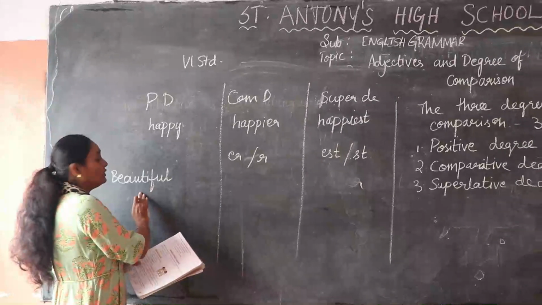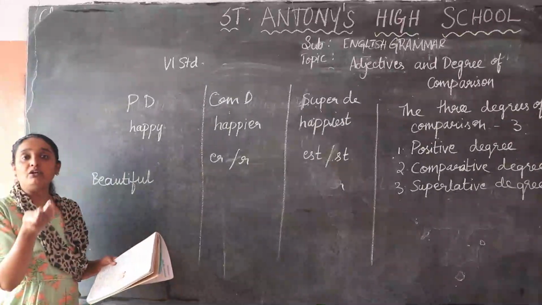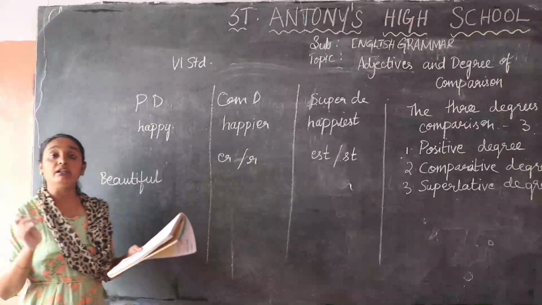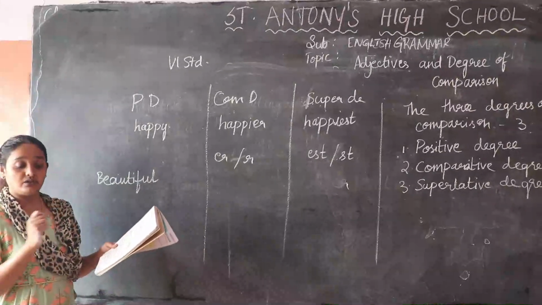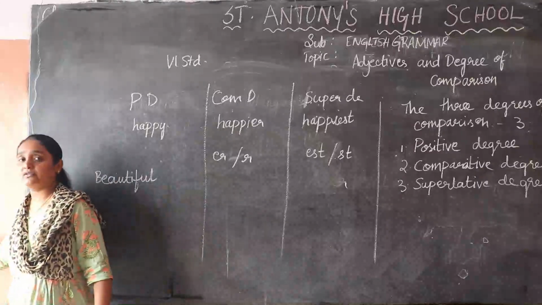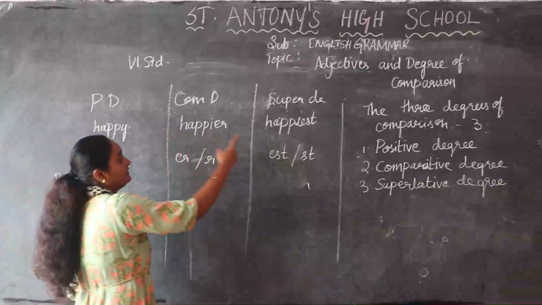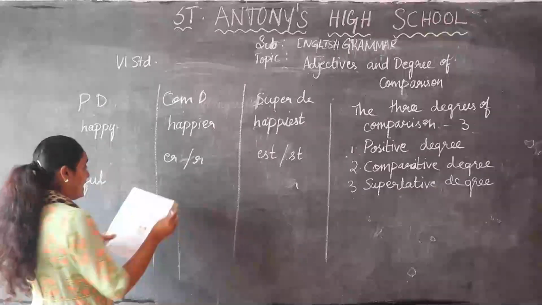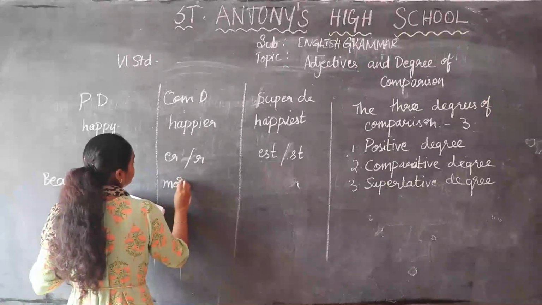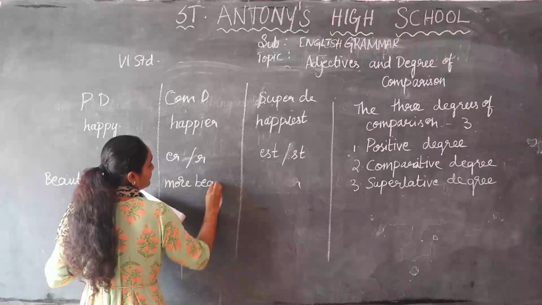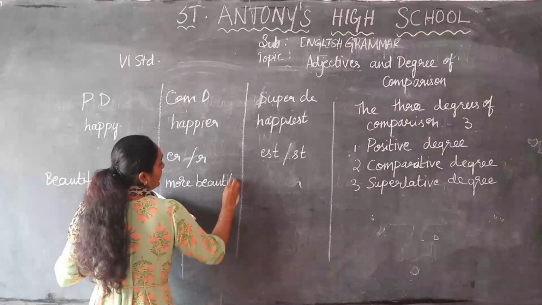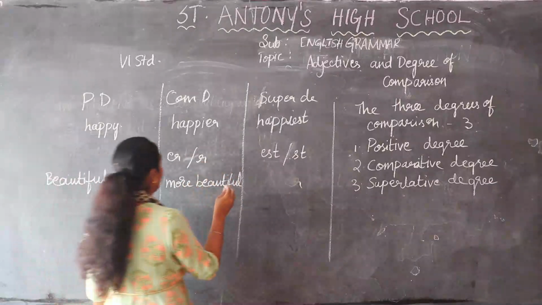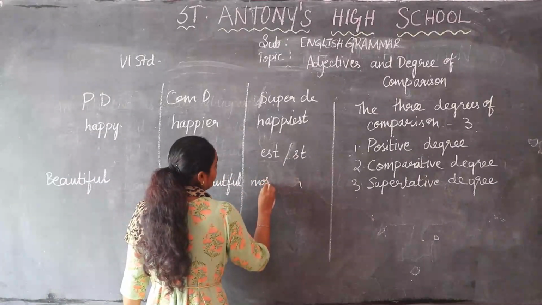You will not write beautifuler or beautifulest. So how will you describe beautiful? For the comparative degree you add more: more beautiful. And for the superlative degree you add most: most beautiful.